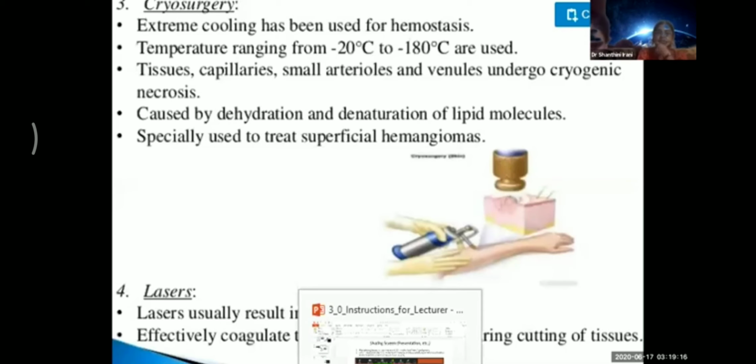The principles of management for any traumatic case is what we say, ABC. I think you all know it. What is ABC? When a serious, critical patient comes into the casualty, you have to apply ABC. That is, the airway should be clear, the breathing should be good, and the circulation line should be established. That is very important. So now we come to the different types of hemorrhage.